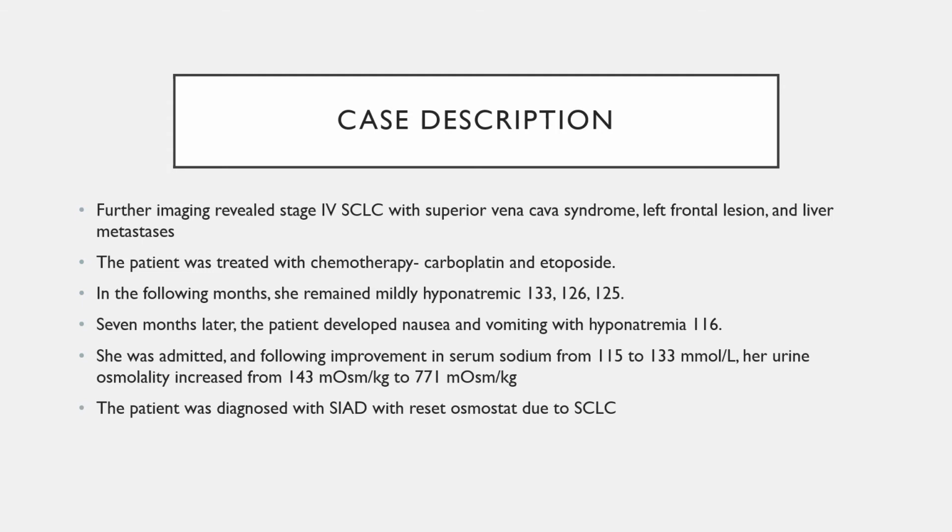7 months later, the patient developed nausea and vomiting with hyponatremia to 116. She was admitted, and following improvement in serum sodium from 115 to 133, her urine osmolality increased from 143 to 771. The patient was diagnosed with SIAD with reset osmostat due to small cell lung cancer.